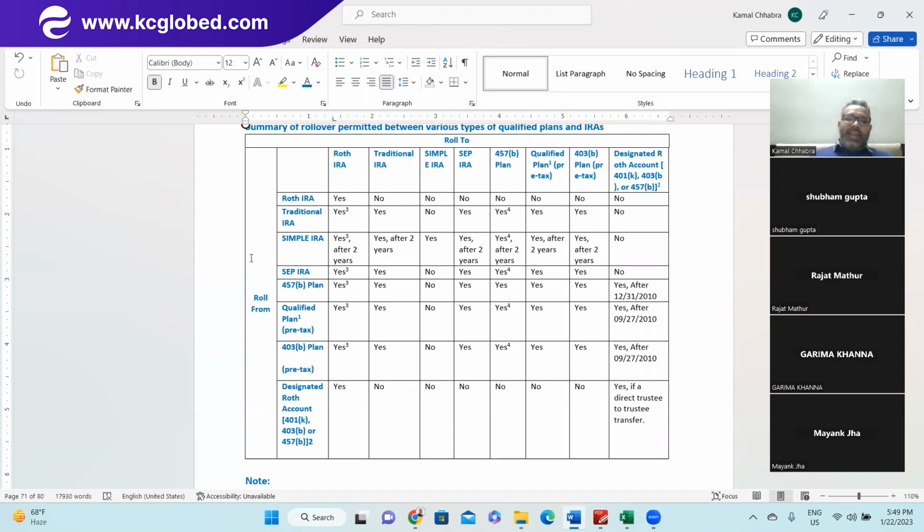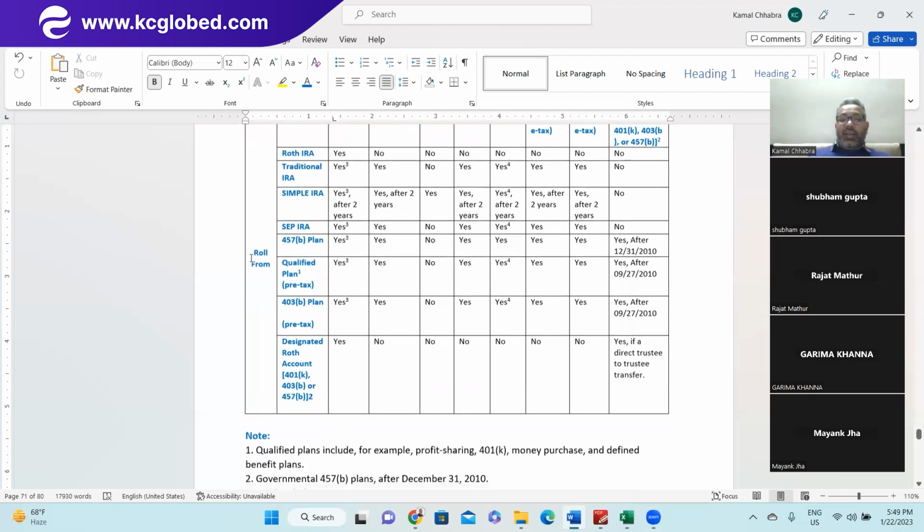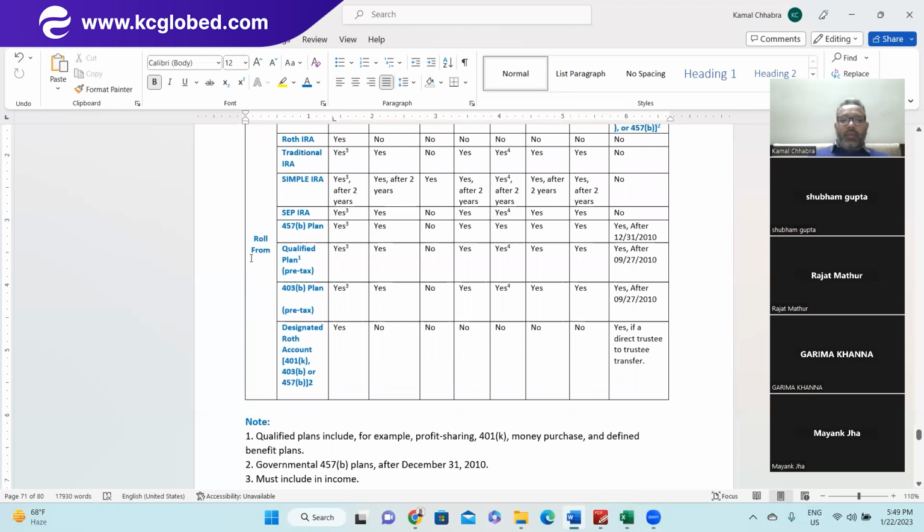Next is SEP IRA. SEP IRA can also be converted into Roth IRA and traditional IRA, but cannot be converted to the simple IRA, right? Another is qualified plan, 403 plan, designated plan, which are very simple, straightforward.